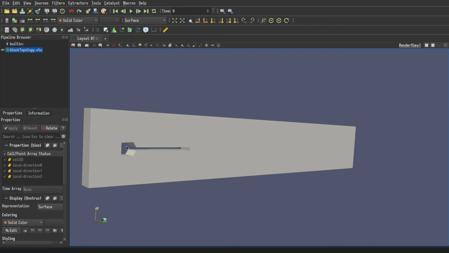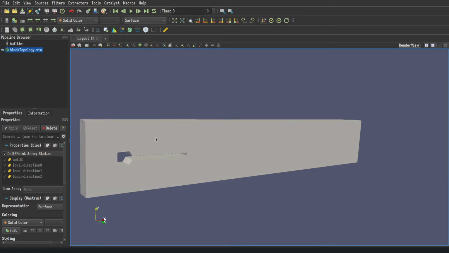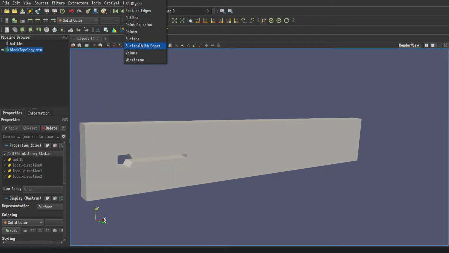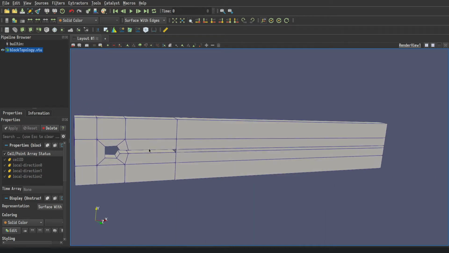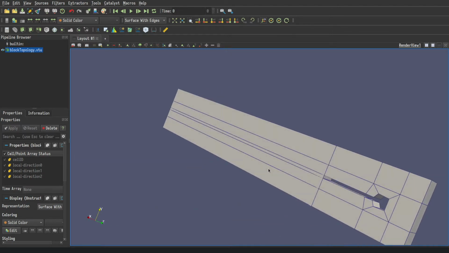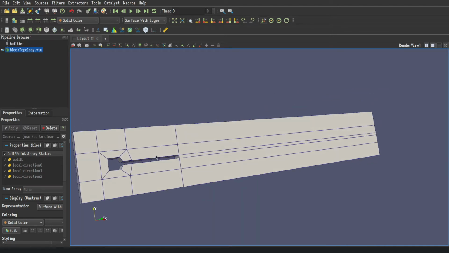So you see that there are no rounded corners in this block, and the block mesh is separated into 1, 2, 3, 4, 5, 6, 7, 8, 9, 10, 11, 12, 13, 14, 19 blocks if I haven't miscounted, and you see the topology of the mesh here.